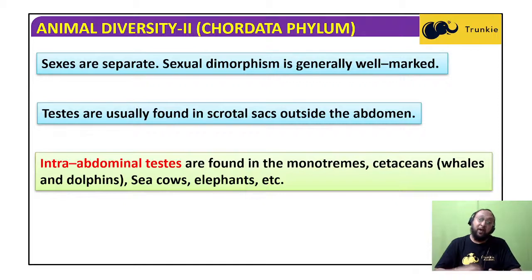Okay, within the abdomen, not outside the abdomen in a scrotal sac. Not hanging. In many mammals the testis is outside the abdomen, but in some cases, like monotremes, cetaceans, sea cows, and elephants, it is in the abdomen,